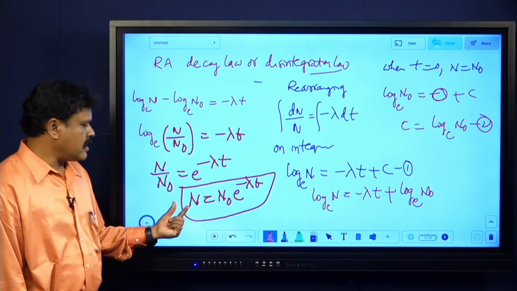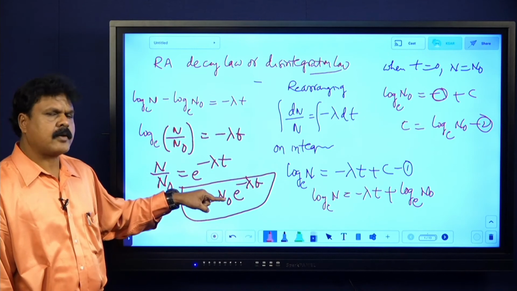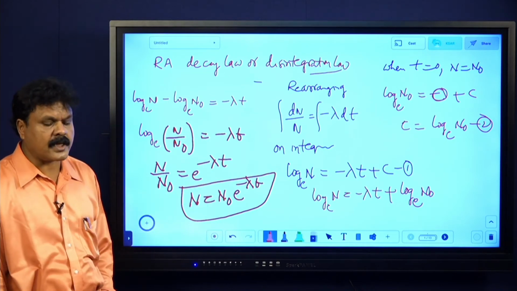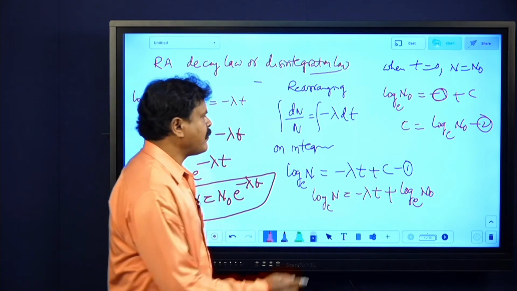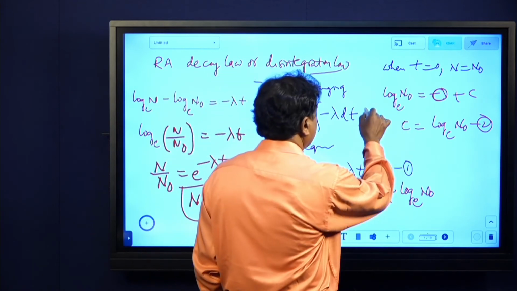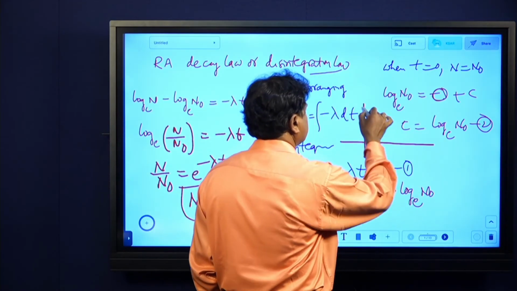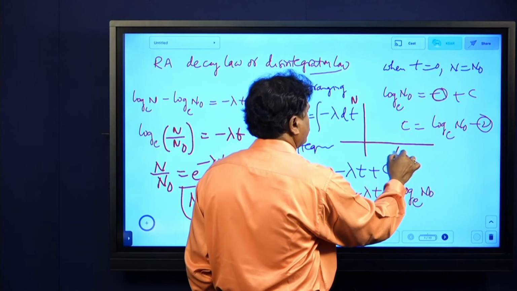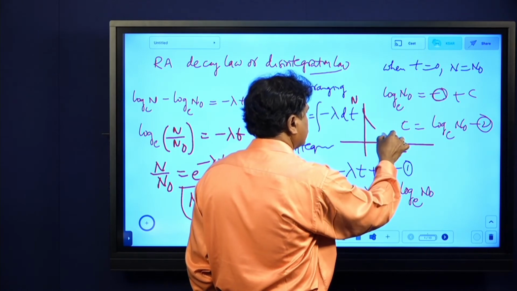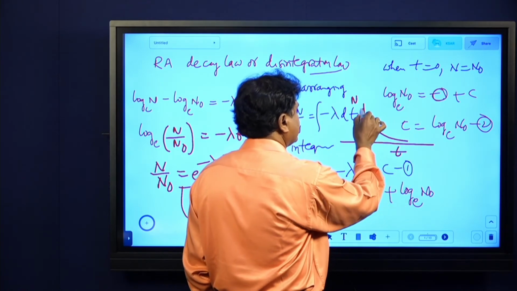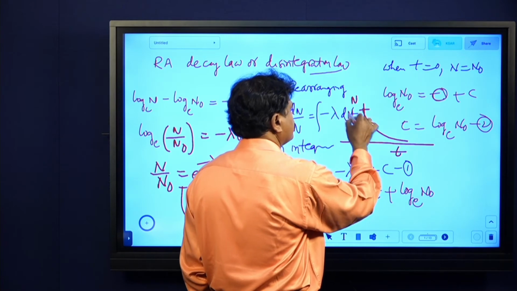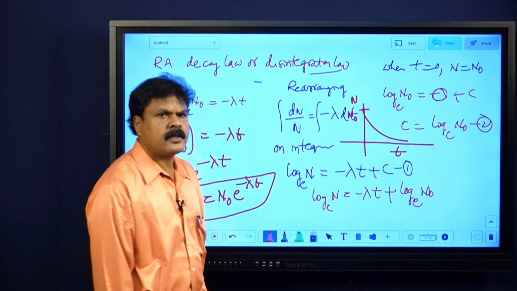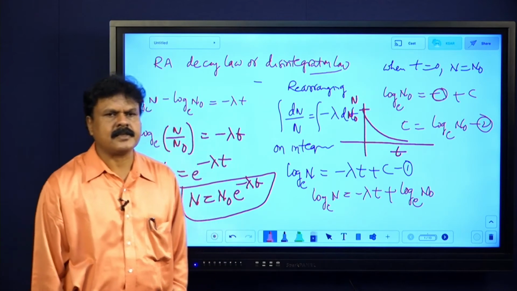And again you say, thus number of atoms in a radioactive sample decreases exponentially with the time. And even if you want one small graphical representation, you can put like this, n, and this is t. Okay, here you put like this, don't touch it to x-axis, this is n naught. You should not touch it to x-axis, that's it.